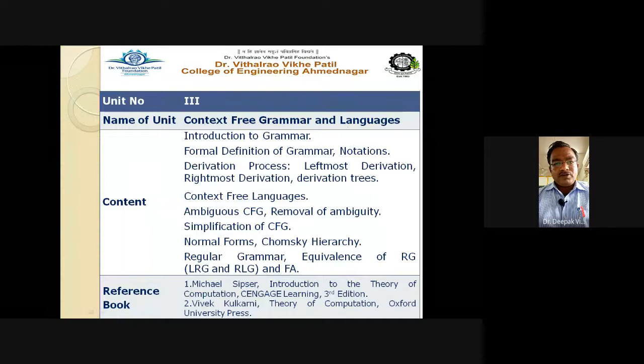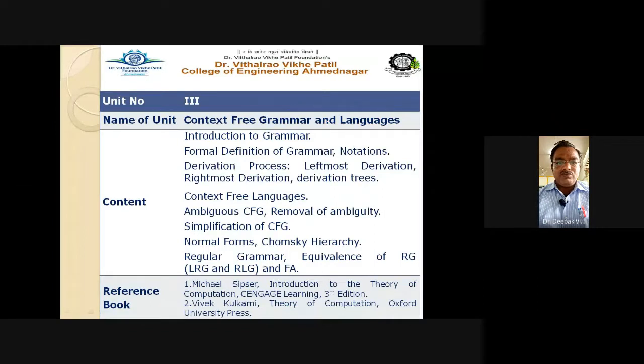We have already discussed that grammar basically consists of two main components, the non-terminal and the terminal. The variable component is your non-terminal, and the terminals actually take part in the formation of the string. So from the given grammar, we obtain strings of terminal symbols. Terminal symbols are represented with small case letters, whereas non-terminal symbols are represented with capital letters. The grammar always starts with a symbol S.